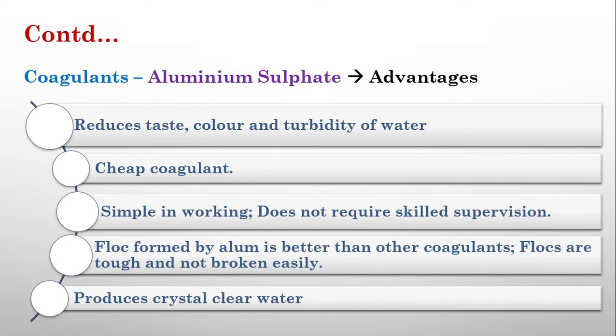The advantages of this alum are: it is a very cheap coagulant, it is simple in working, it reduces the taste, color and turbidity of water, and the flock formed by this alum is very much better. It is very hard and produces crystal clear water.